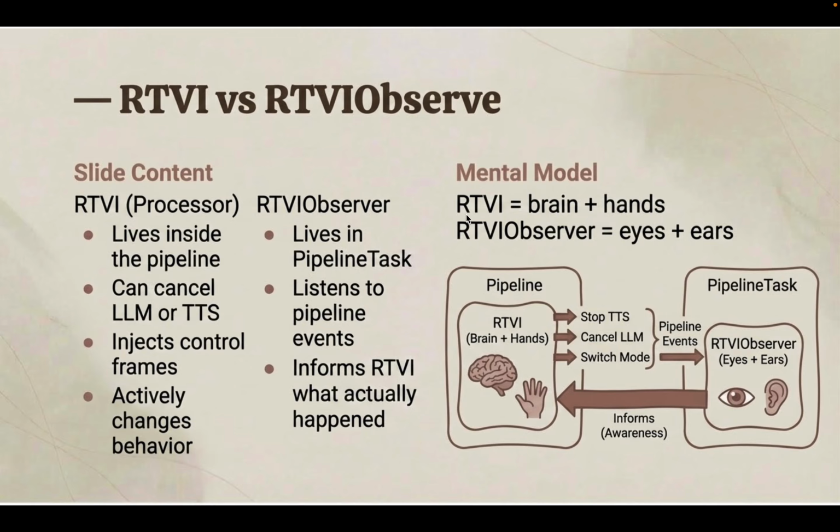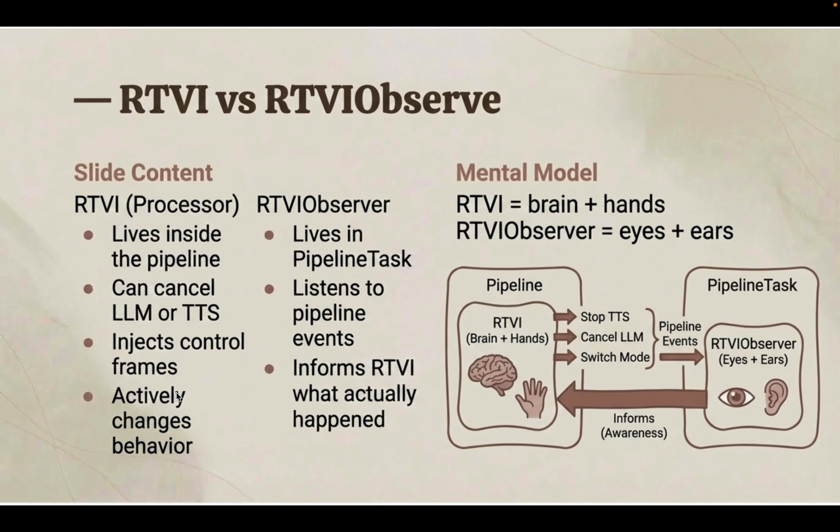So RTVI does not decide on its own. The RTVI observer lets it know. That's why RTVI is the brain and hands, but the observer is the eyes. The eyes tell the brain, okay, this is happening, and then the brain takes some action. So the RTVI processor lives inside the pipeline, but the RTVI observer does not live inside the pipeline. It lives inside the pipeline task, and it listens to the pipeline events and informs RTVI what actually happened. And then RTVI takes some action, like canceling the LLM or TTS, injects a control frame, and actively changes behavior.